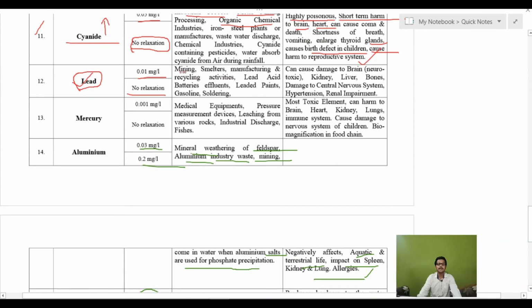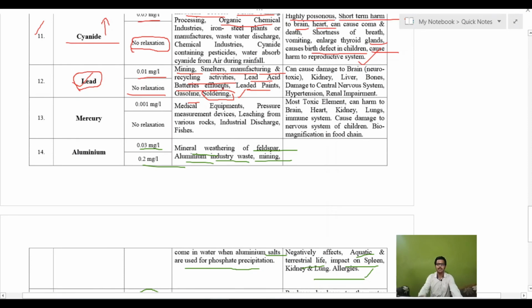The sources are mining, smelters, manufacturing and recycling activities, lead acid batteries, effluents, leaded paints, gasoline and soldering. Actually, in soldering, when we use a substance that contains lead, that will cause the problems of lead poisoning.